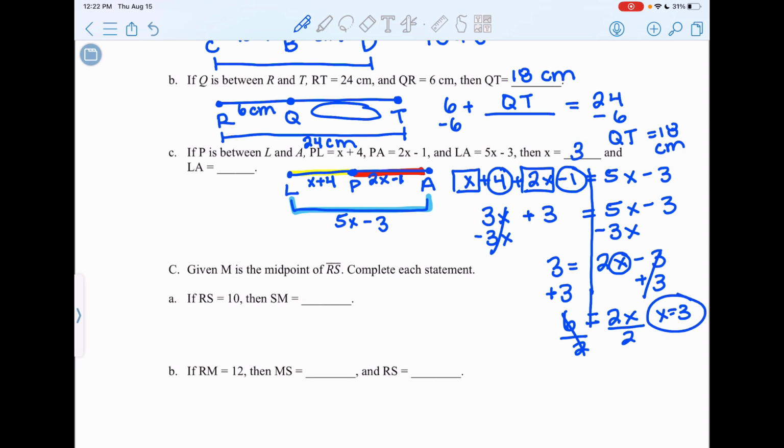But we are not quite done, because the problem also said find LA. We know that LA is 5x minus 3. Please do not write 5x minus 3 as your answer. What it wants you to do is, now that we know what x is, plug in 3 for x to find out what LA really measures. So I've replaced x with 3. 5 times 3 is 15, and 15 minus 3 is 12. So LA is 12, and I'm going to use a little u to represent units, because they didn't give us units, so I'm just going to generalize and write units so that I make sure that I write units on all my answers.